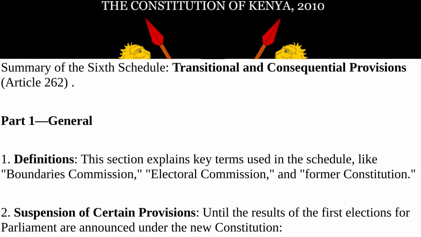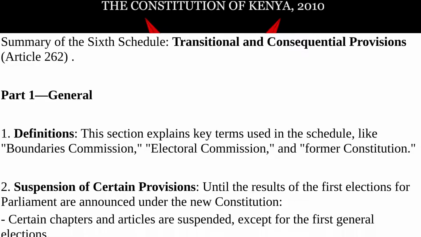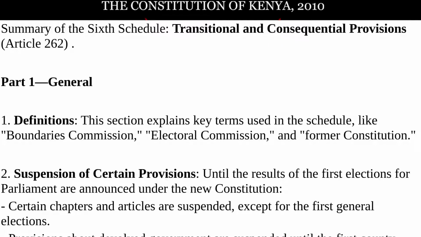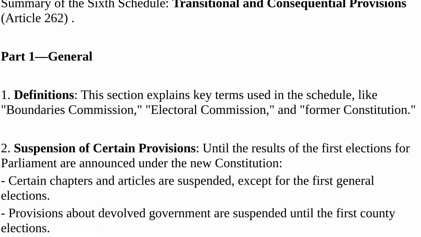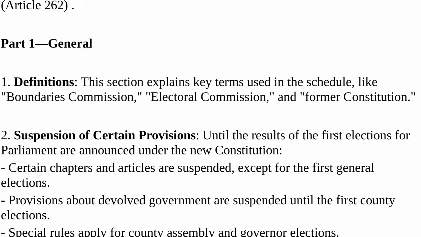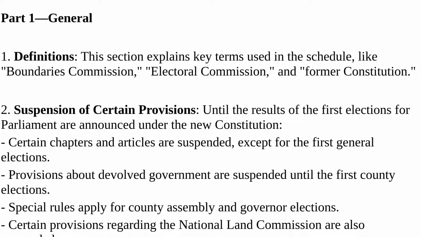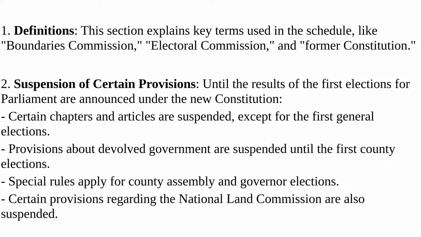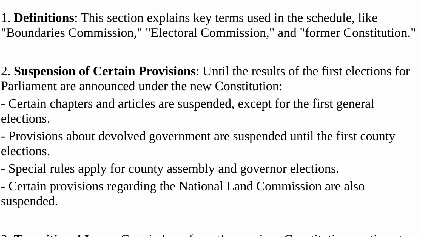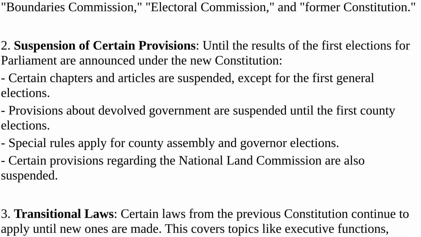2. Suspension of certain provisions until the results of the first elections for Parliament are announced under the new Constitution. Certain chapters and articles are suspended, except for the first general elections. Provisions about devolved government are suspended until the first county elections. Special rules apply for county assembly and governor elections. Certain provisions regarding the National Land Commission are also suspended.